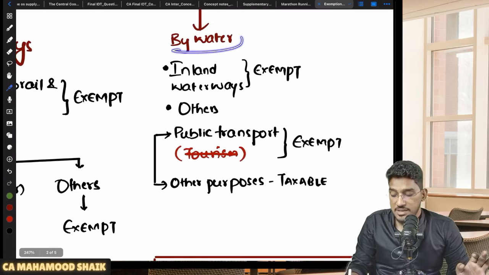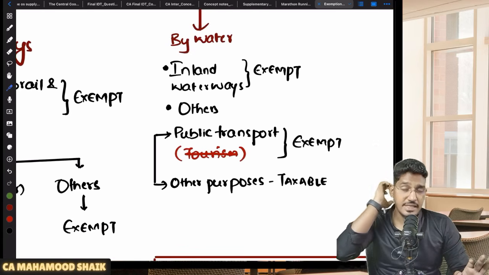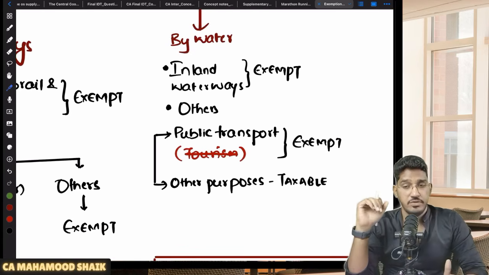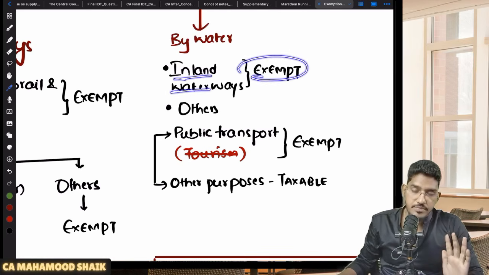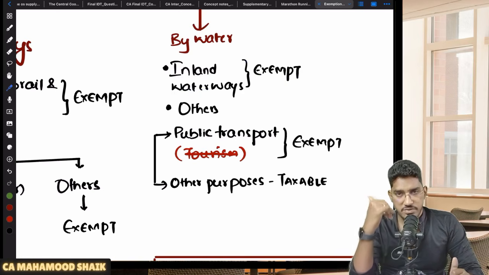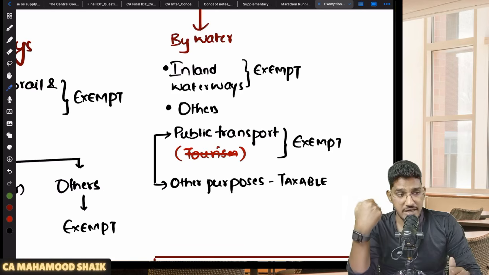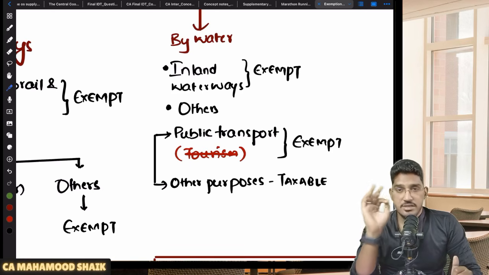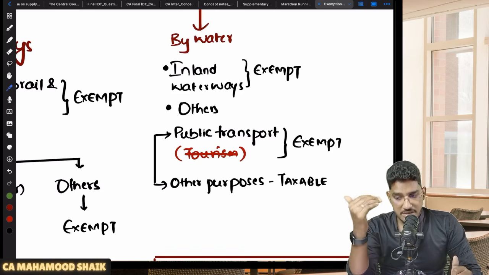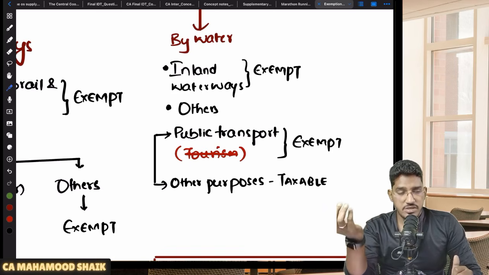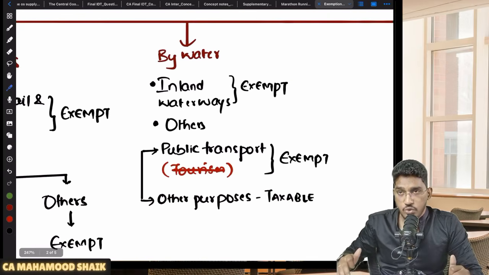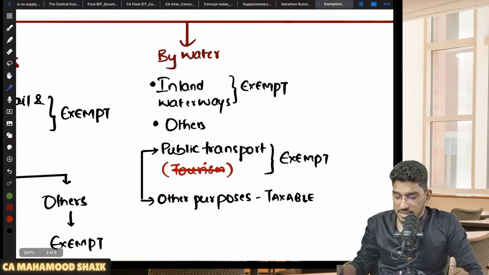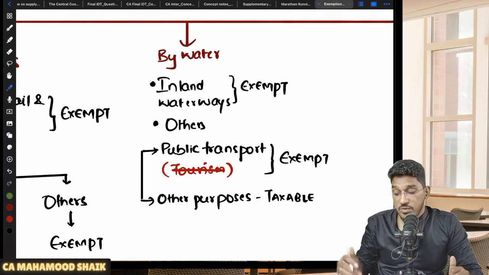Now, transportation of passengers by way of water. In case the passenger transportation services are provided by way of water, when will it become exempted? If it is inland waterways, exempt. Whatever may be the purpose, tourism purpose or non-tourism purpose, doesn't matter. If the passenger transportation services are happening by way of inland waterways, exempt. So passenger transportation services by water, that too by way of inland waterways, always exempt. No GST on that. Sir, what about others?